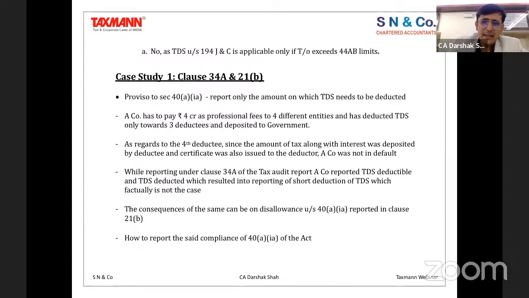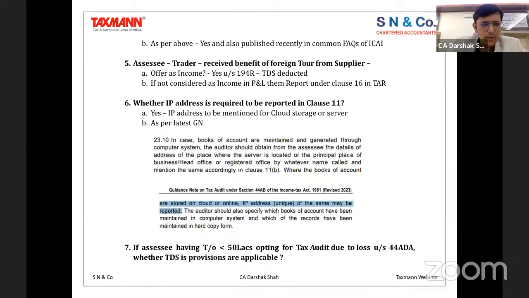Now if you don't exceed that particular limit, in that particular case, though you are getting an audit done, you are not required to have the TDS provisions made applicable. So that's what the questions which have been generally moving across, I thought I will bring out to your notice.